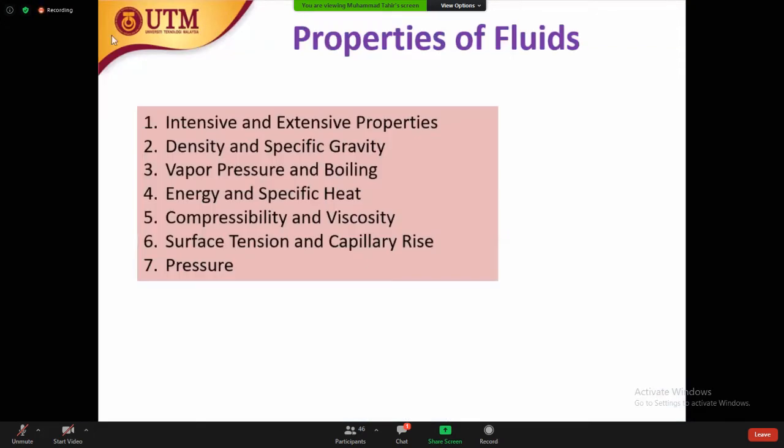So when we talk about the properties, we can go for intensive and extensive properties: density, specific gravity, vapor pressure and boiling point, energy, specific heat, compressibility and viscosity, surface tension and capillary rise, pressure. Actually, all these are the basic properties of any fluid. You have to remember all these properties; this is just for your general information. You must know how we can understand a fluid based on its properties, or how we can differentiate one fluid behavior from another based on their properties.